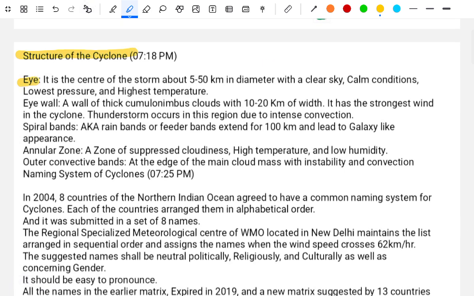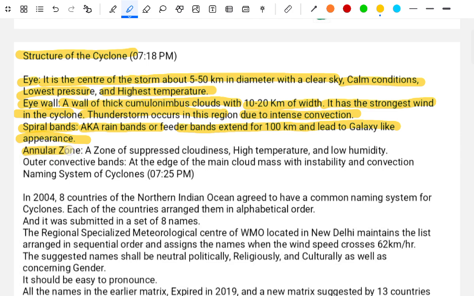Structure of the cyclone. The eye is the center of the storm, about 5 to 50 kilometers in diameter, with clear sky, calm conditions, and lowest pressure and highest temperature. The eye wall is a wall of thick cumulonimbus clouds with 10 to 20 kilometers width. It has the strongest wind in the cyclone. Thunderstorms occur in this region due to intense convection. The spiral bands, also called rain bands or feeder bands, extend to 100 kilometers, leading to a galaxy-like appearance.